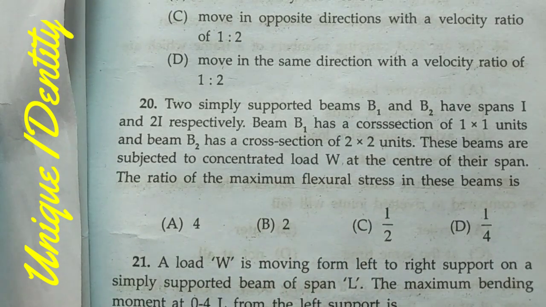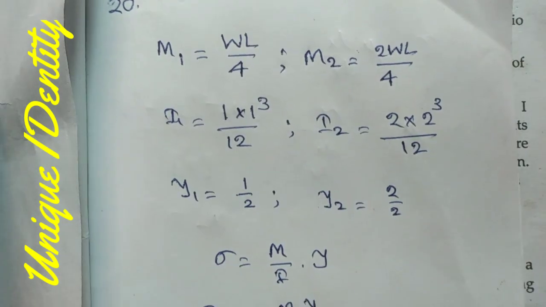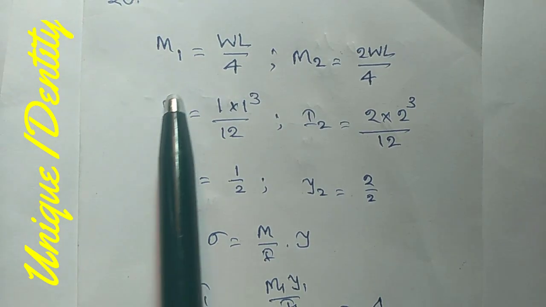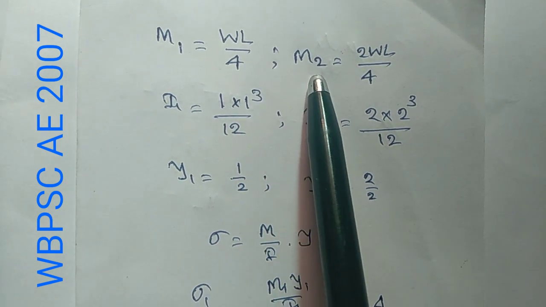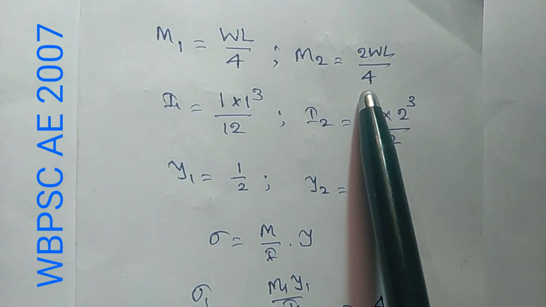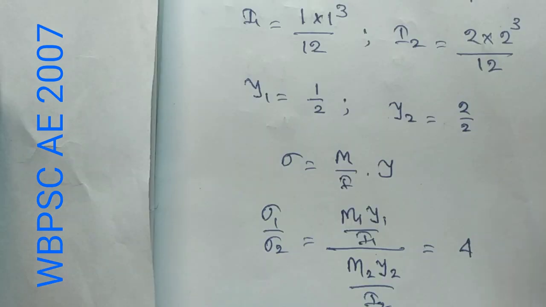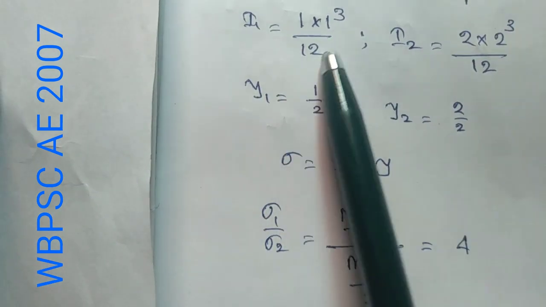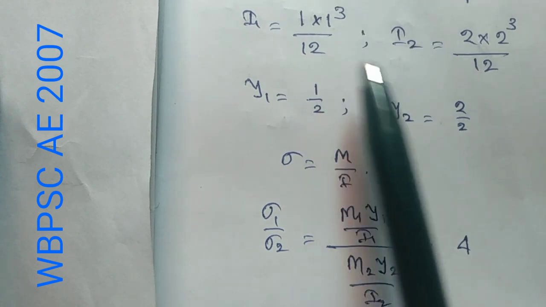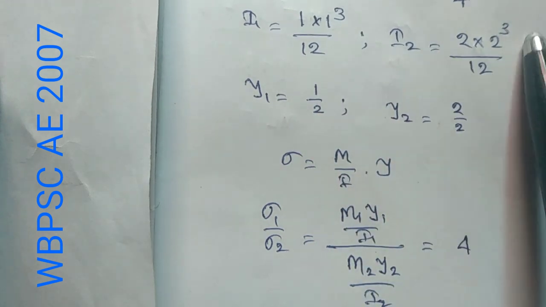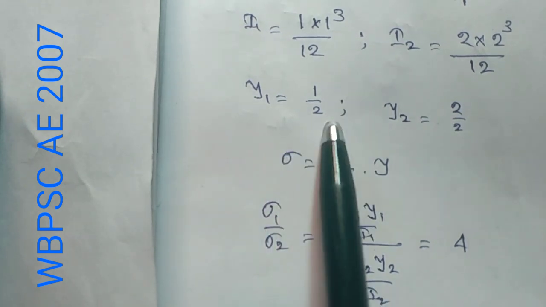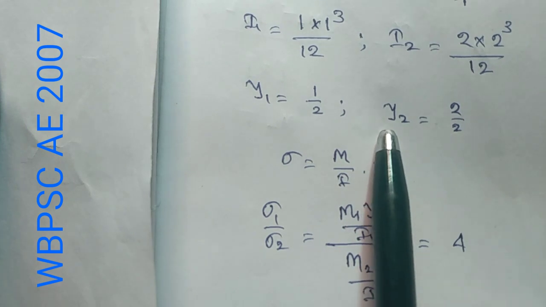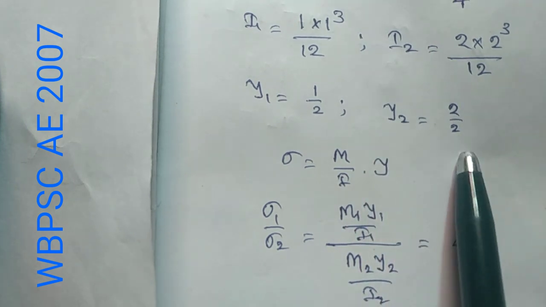Please see it carefully. Moment M1 equals WL by 4 and moment M2 equals 2WL by 4. Moment of inertia I1 equals bd cube by 12, and I2 equals 2 into 2 cube by 12. In the first case the depth of neutral axis y1 equals 1 by 2, and in the second case y2 is 2 by 2.